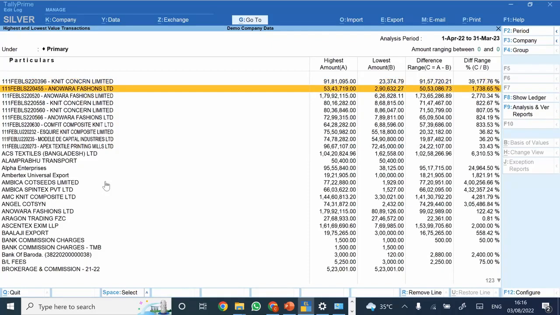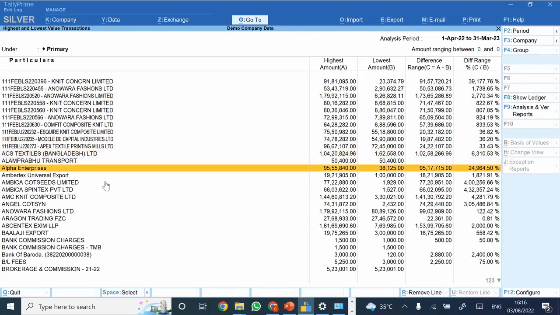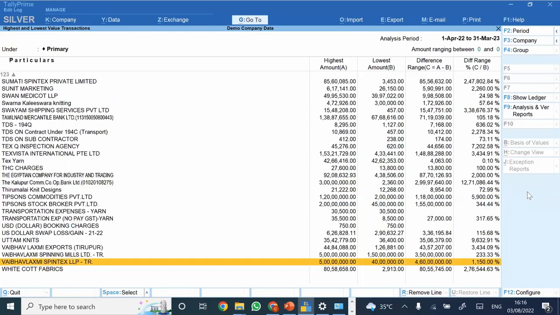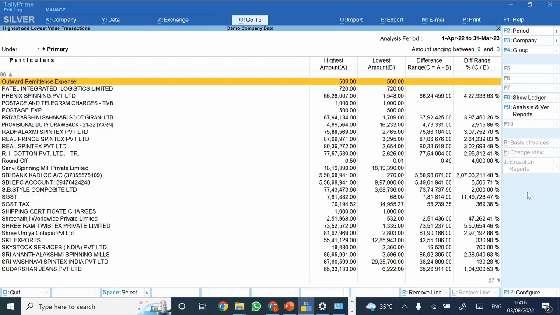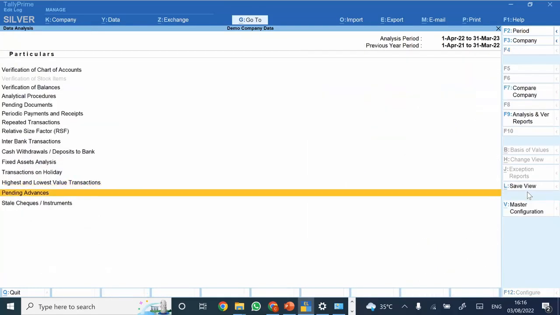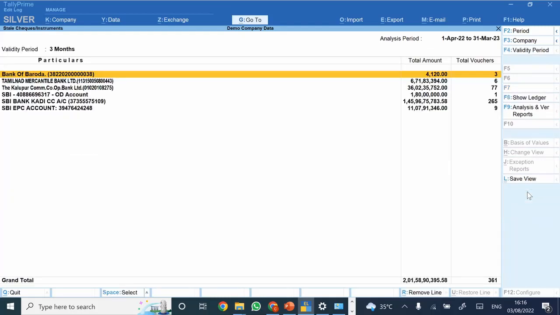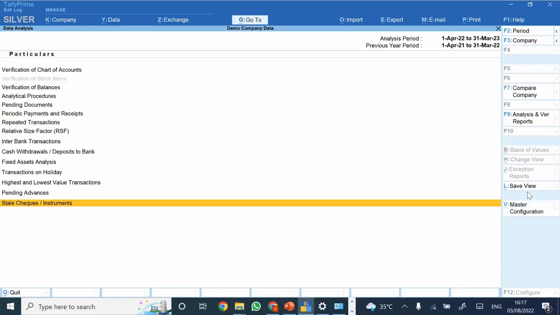Highest and lowest value transaction. We saw the relative size factor, and this is the max amount in a particular ledger and the least amount, the difference between them, and the percentage. If the percentage is too high and you want to verify it, you can have it from here. Pending advances, if any, and stale checks or instruments. In case there are any checks which were issued and are now stale, let's say the time period of 90 days is over, that would be available from here.